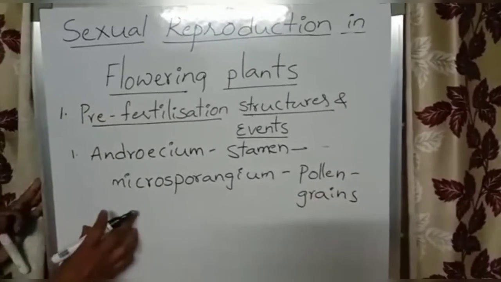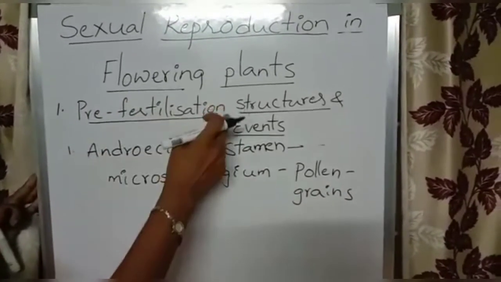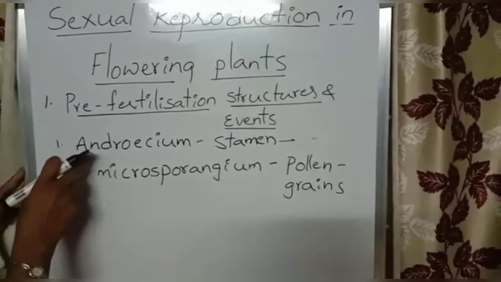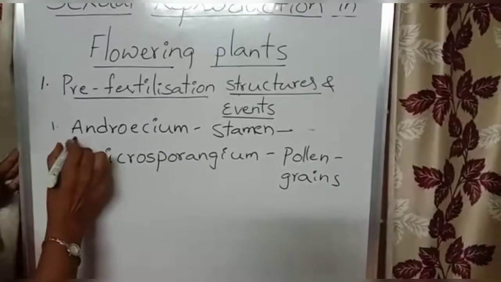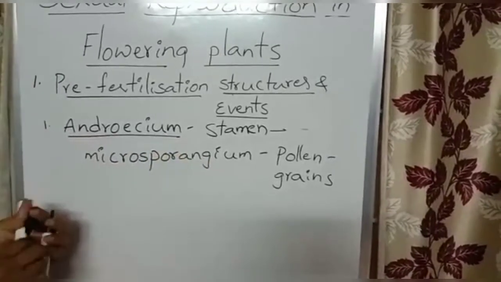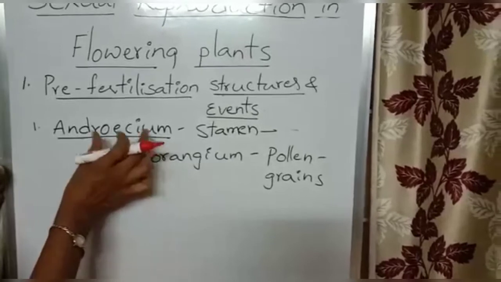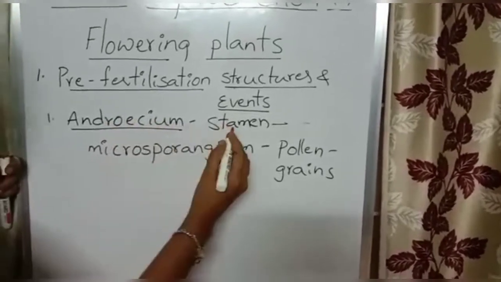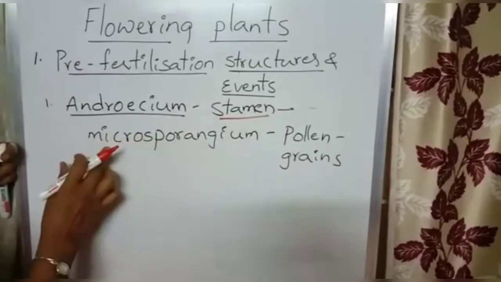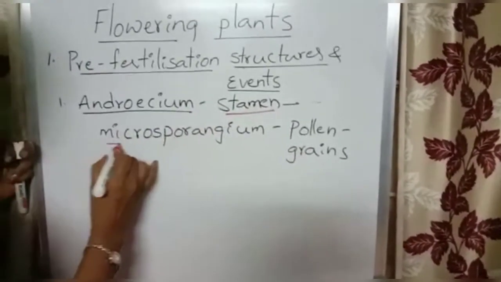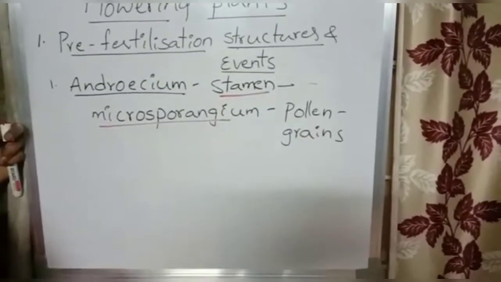So we will see all these points in detail. First we will see about androecium. This androecium is a male reproductive structure in the flower. It contains units called stamens, the stamens have microsporangia, and the microsporangium develops pollen grains.